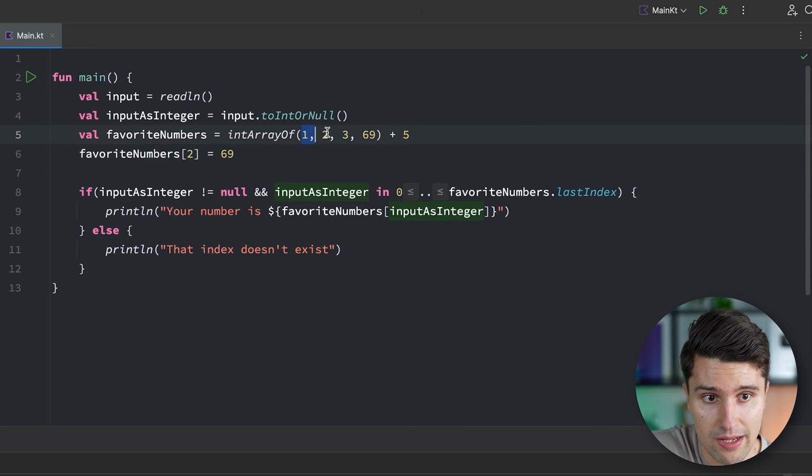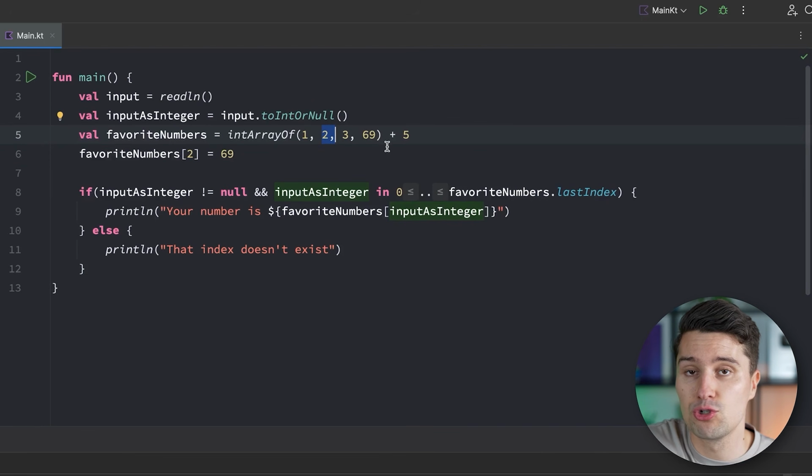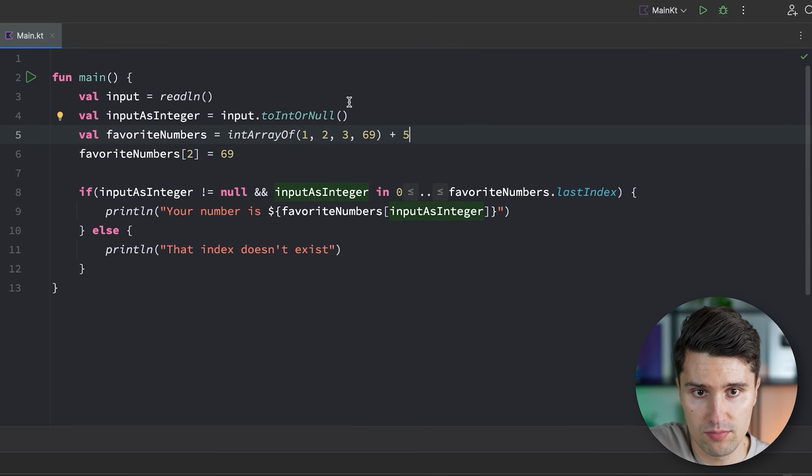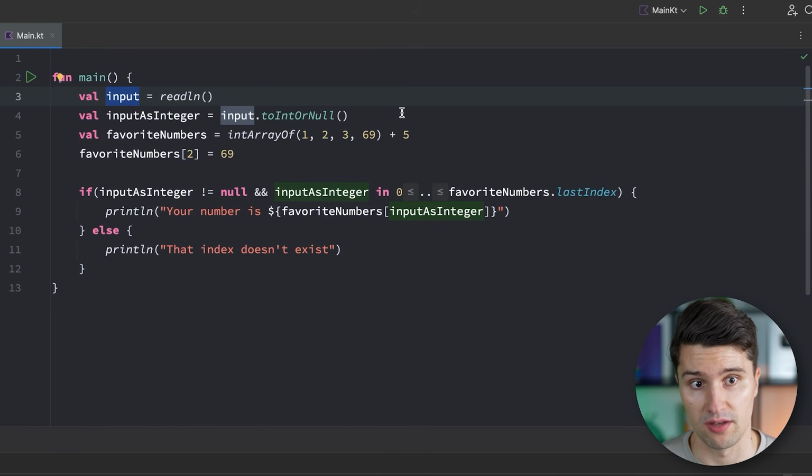We can change the single numbers once we've created the array without needing to recreate an entire array. But we can't dynamically add more numbers. So what do we actually do if we want to dynamically add more numbers? Let's say we actually want to ask the user 3 times to input a number, and then we give them back maybe the sum of all these numbers together. Well, that would still be possible with just 3 specific input variables here. But what if we don't yet know how many numbers we need to add in order to fulfill a certain condition? For example, we want to let the user enter new numbers for as long as the sum of all these numbers is less than 20, for example.